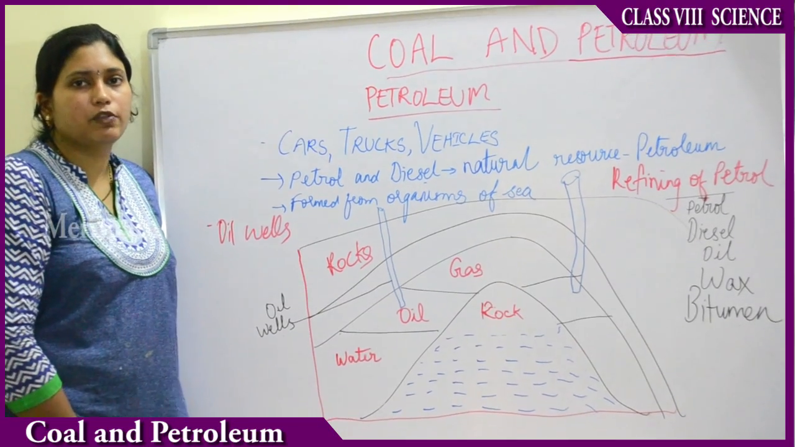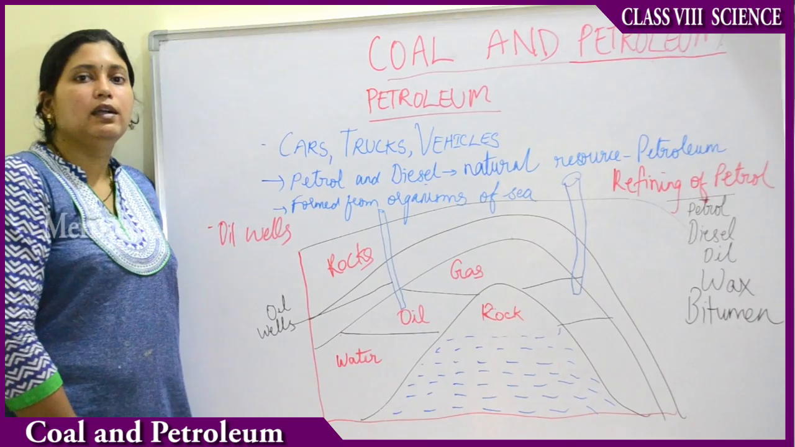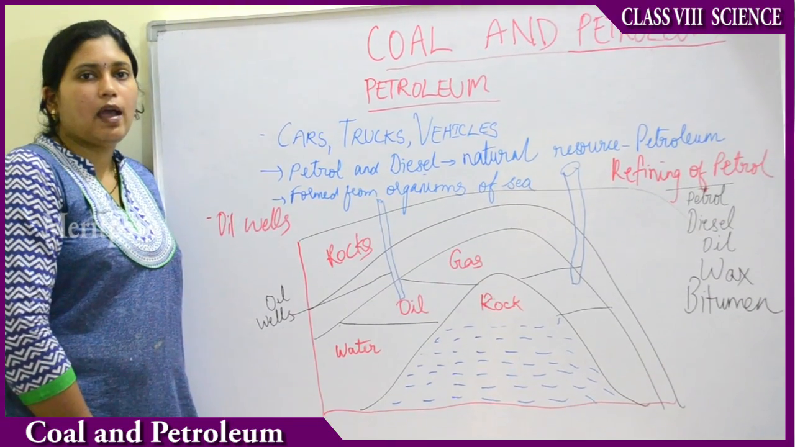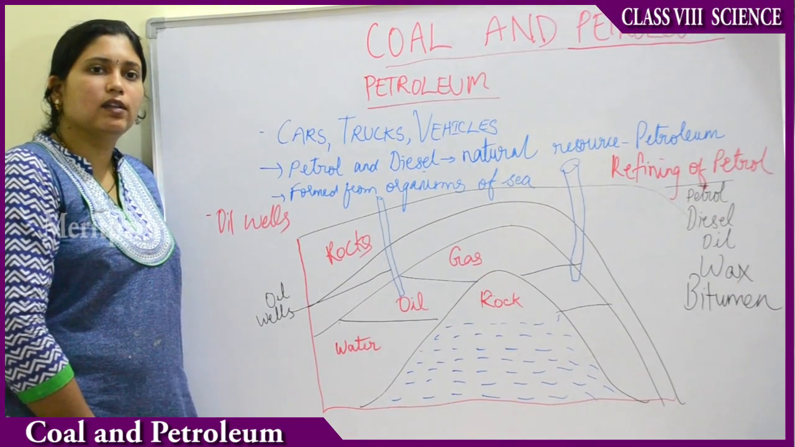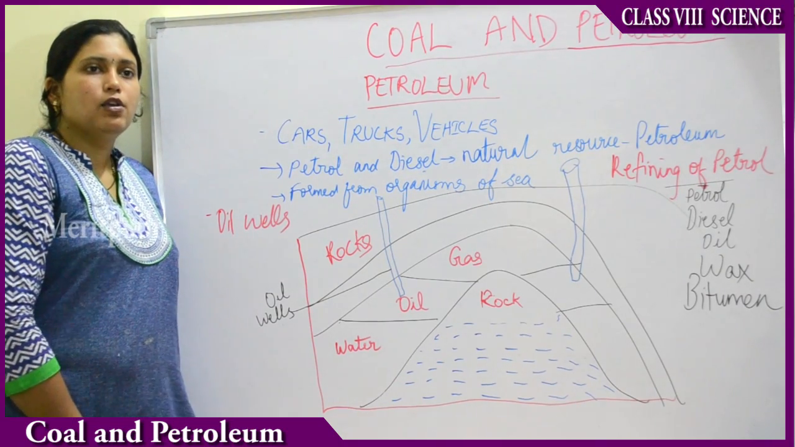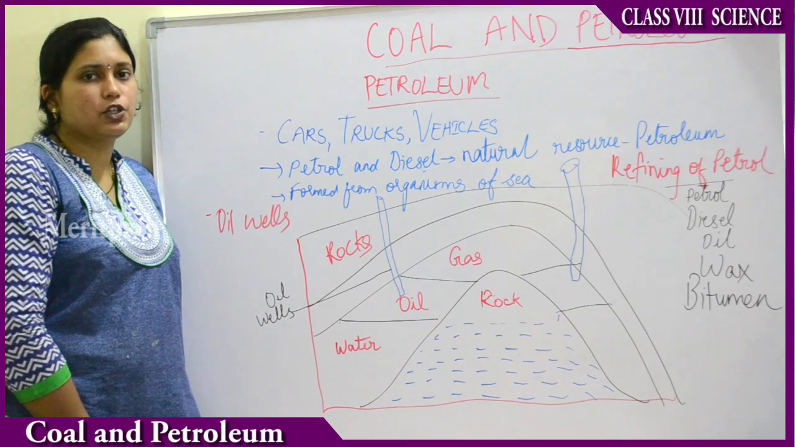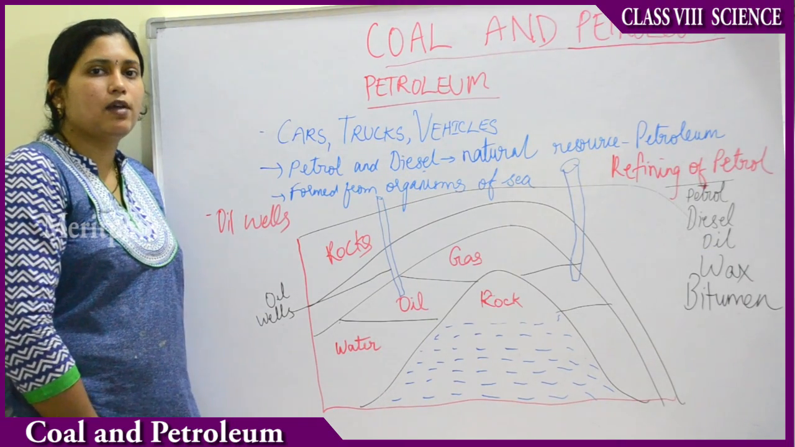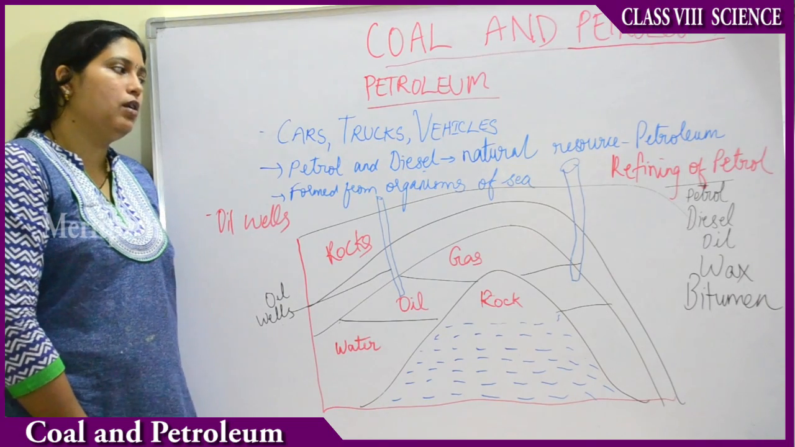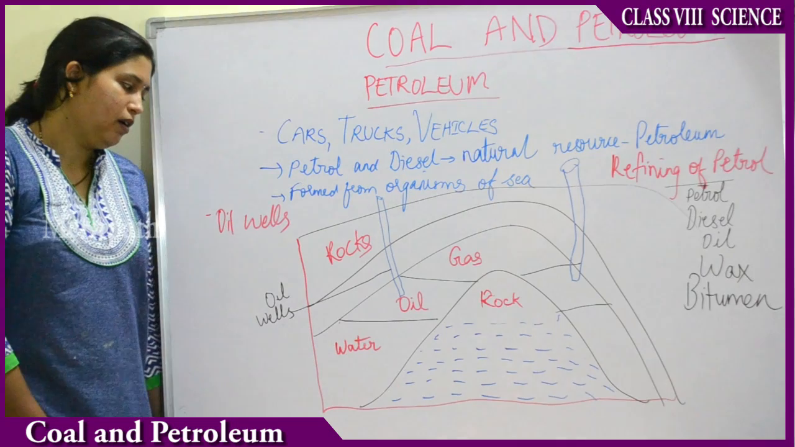The organisms of the sea, as they died, their bodies got deposited in the deeper layers of the sea. As the bodies got deposited, clay and sand got deposited over them. Due to absence of air, high temperatures and high pressures, these dead organisms converted into petroleum. So petrol is also a fossil fuel. This is formed from dead organisms of the sea.